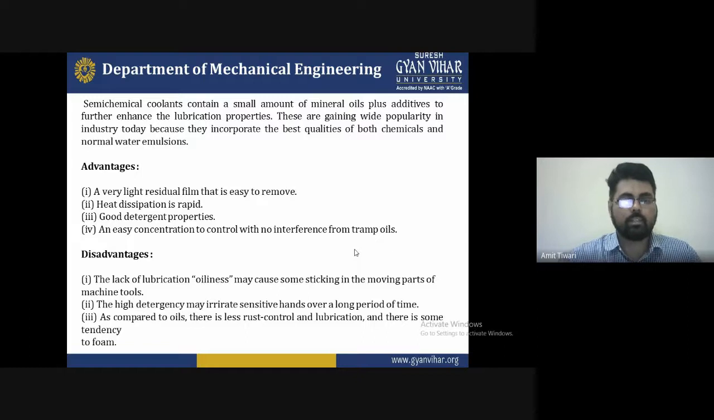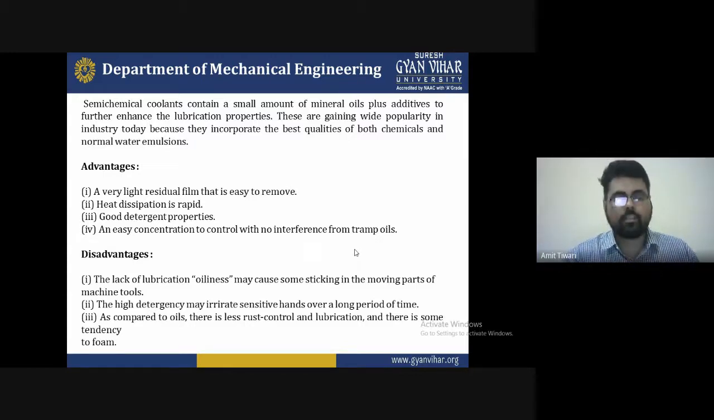So the advantages: first, a very light residual film that is easy to remove. Second, heat dissipation is rapid. Third, good detergent properties. Fourth, easy concentration control with no interference from tramp oil. These are the advantages of cutting fluid.